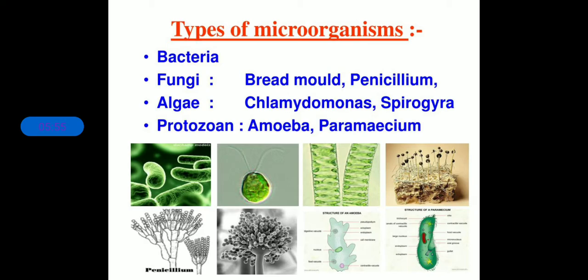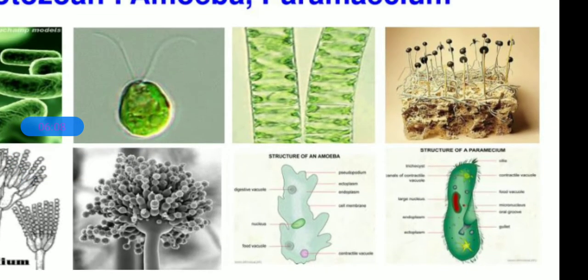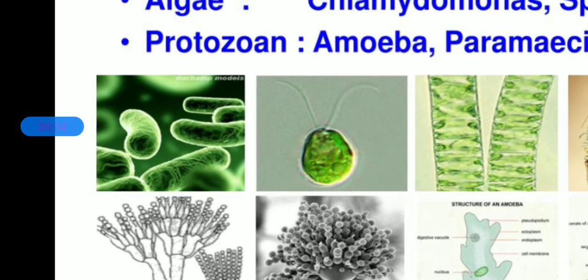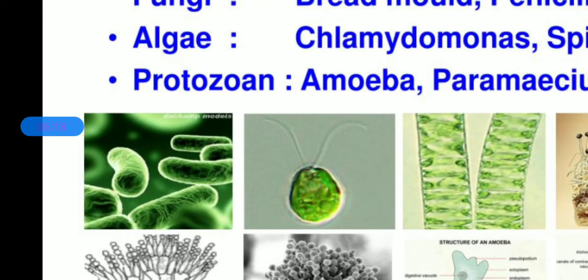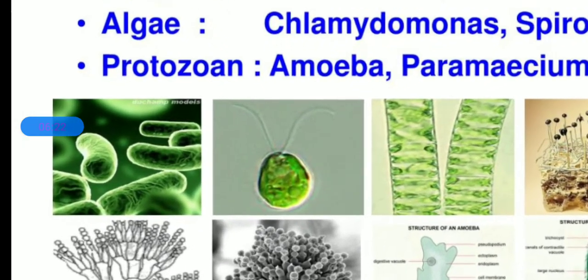A few are animated; the last 2 pictures are animated ones: the structure of amoeba and the structure of paramecium. Clear? Some of them are actual pictures, identified and seen with the help of a microscope.